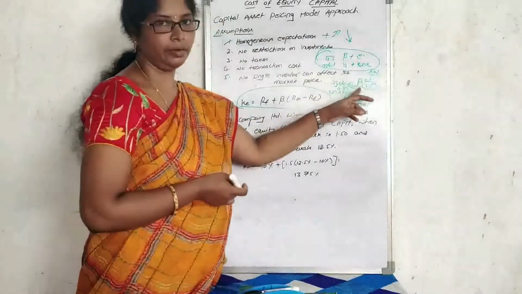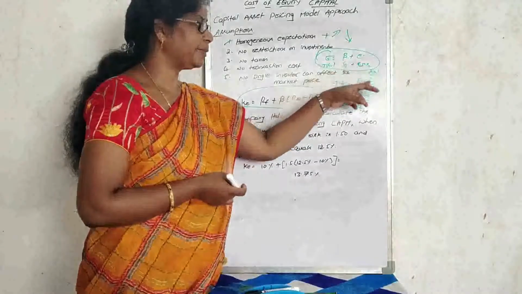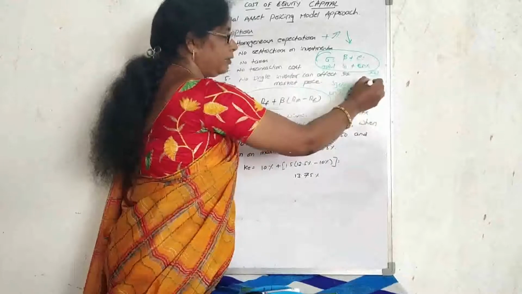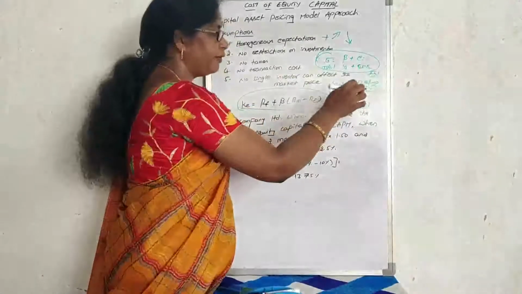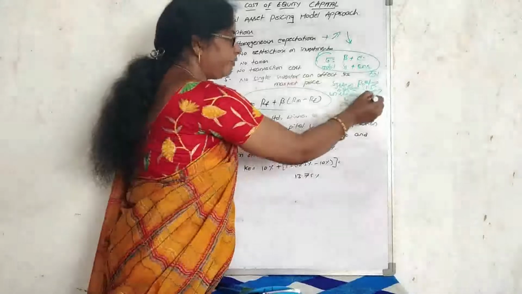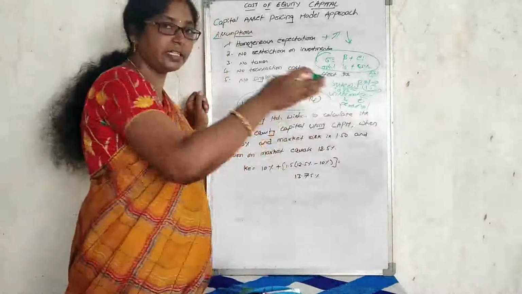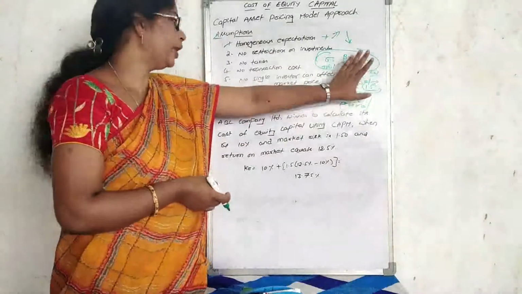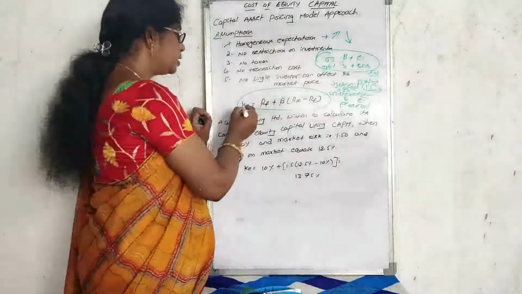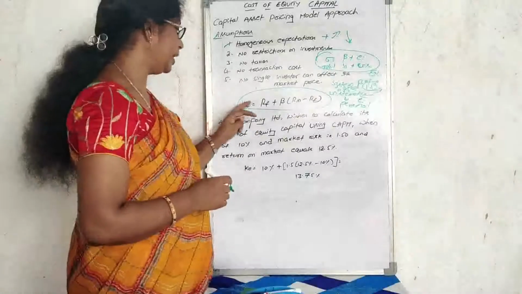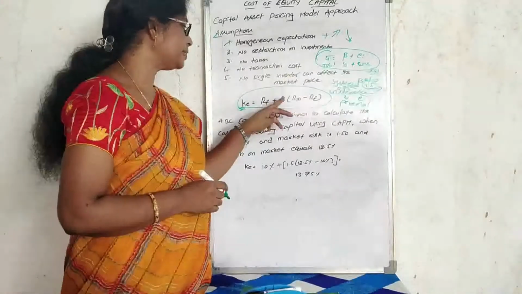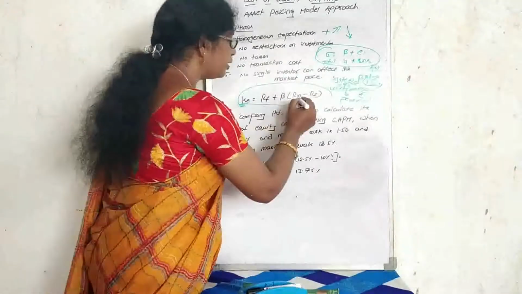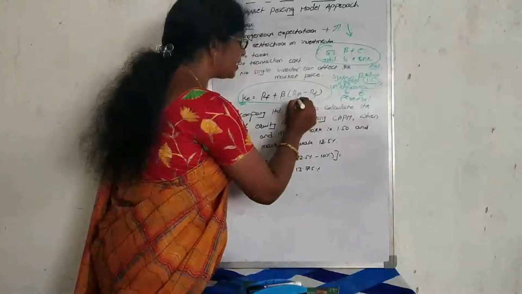How much beta value are we expecting here? According to our assumption, beta always equals 1. If the value increases, the risk increases; if the value is reduced, the risk is reduced. According to the assumptions we follow, we design the formula. So how can we determine the cost of equity? Cost of equity equals RF plus beta into (RM minus RF). This value can also be called the risk premium.